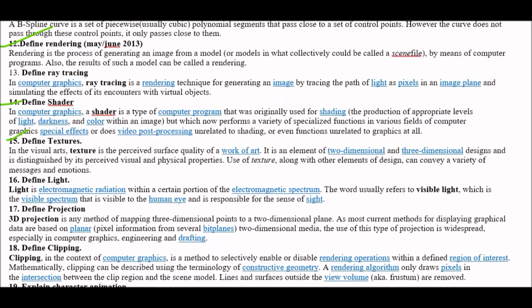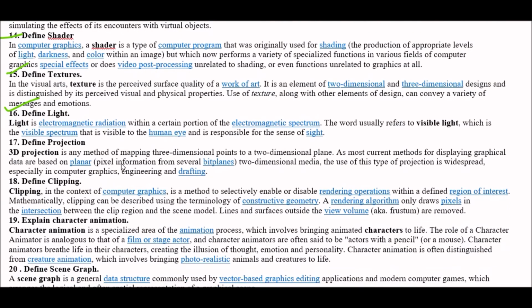Next question. Define light. Light is electromagnetic radiation within a certain portion of the electromagnetic spectrum. The word usually refers to visible light, which is the visible spectrum that is visible to the human eye and it's responsible for the sense of sight. Next question. Define projection. Answer is